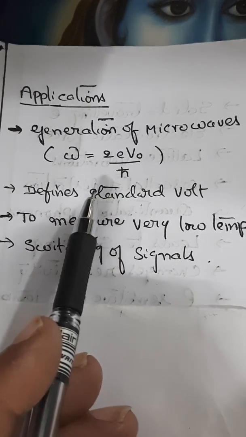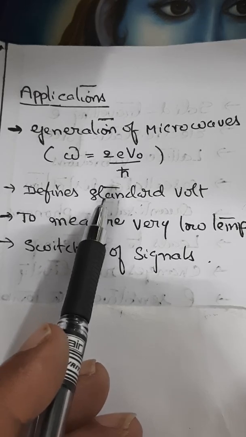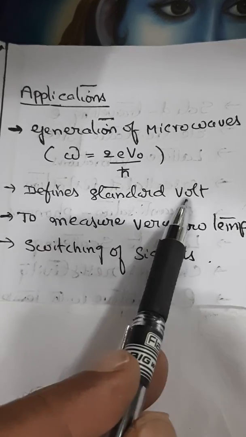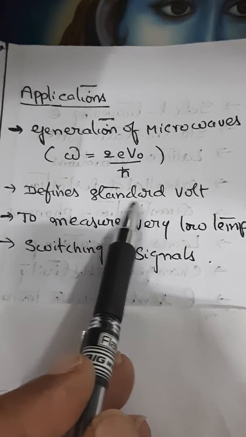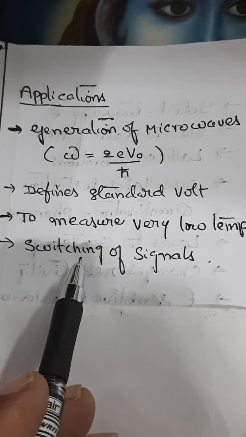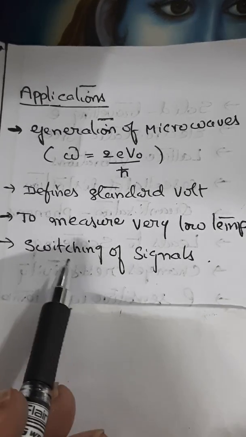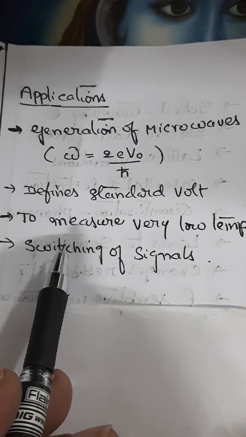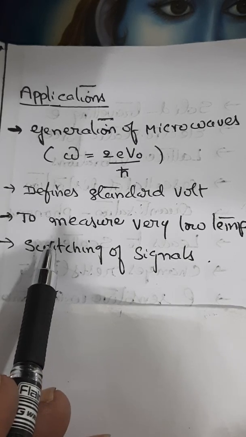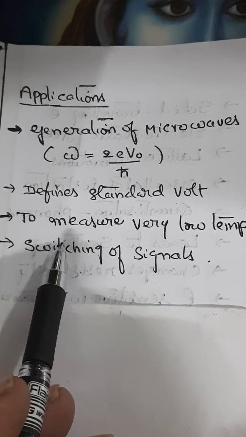The AC Josephson effect is generally used to define potential. That is what is meant by the standard volt. The AC Josephson effect is also used to measure very low temperatures, based on the variation of the frequency of the current radiation with temperature.